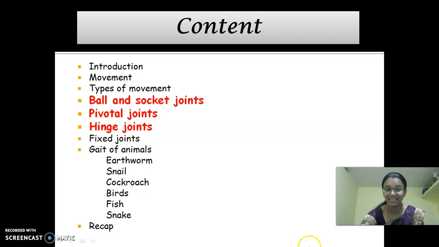So these are all the content, right? Totally, we had discussed 3 topics in the last class, that is introduction, movement and then types of movement. Today we are going to discuss about 3 topics. They are ball and socket joints, pivotal joint and then hinge joints. So the remaining topic as usual we will be seeing in the next class.